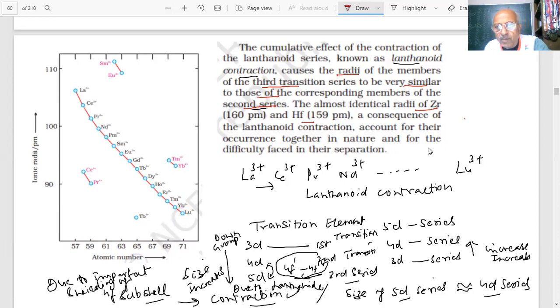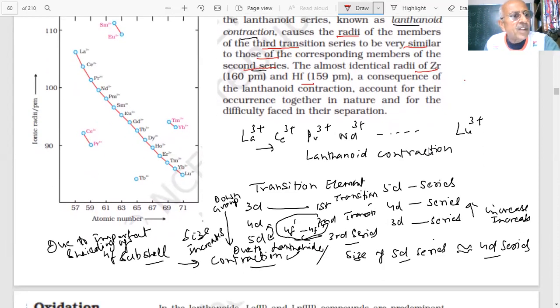So this is the important point. This is called lanthanide contraction. This is the most important question in this topic, students. So we are ending this topic here. We will continue with more in our next class. You should note down certain important questions which will be asked.